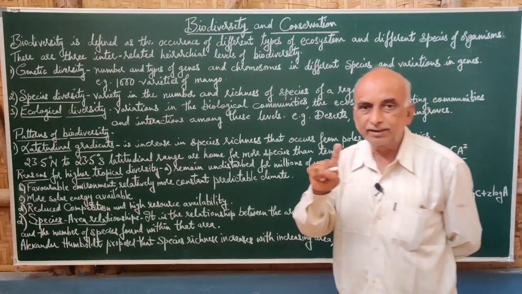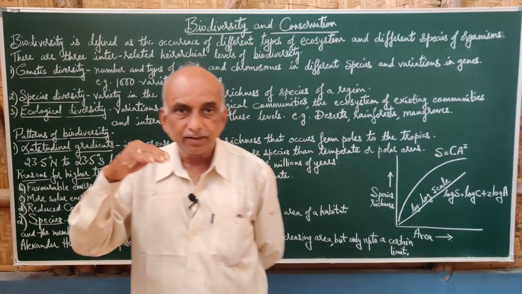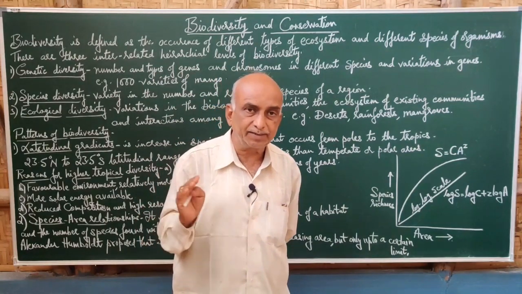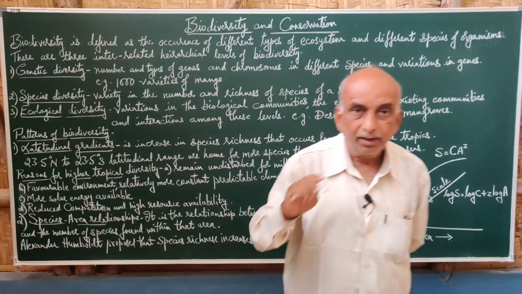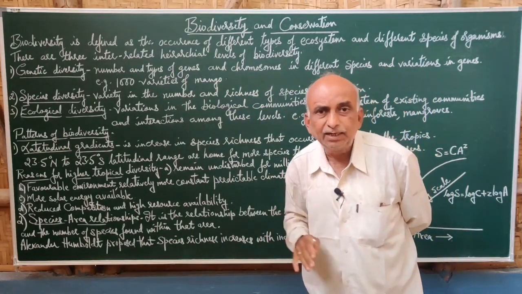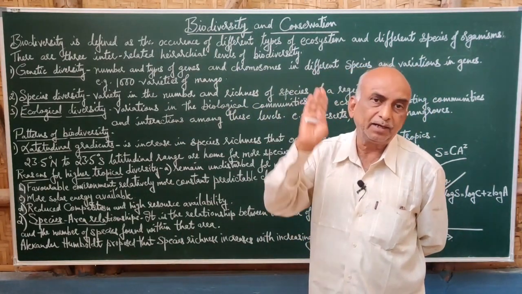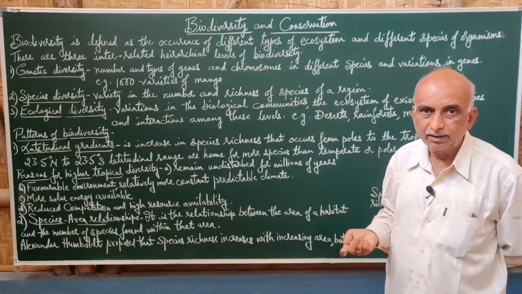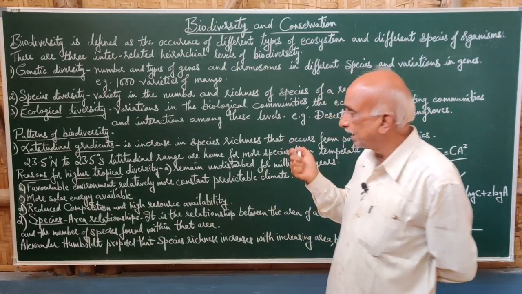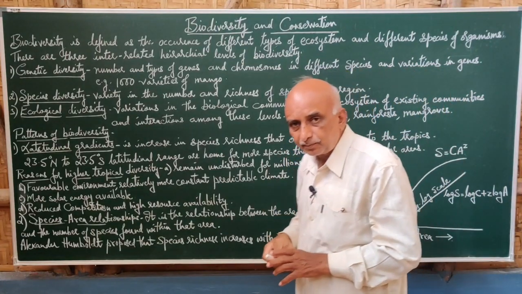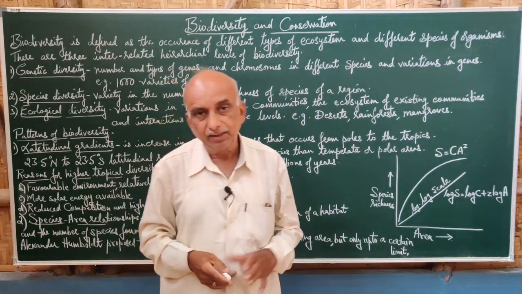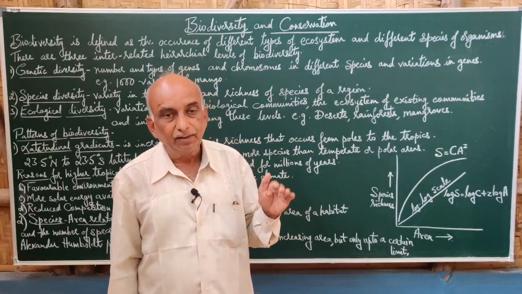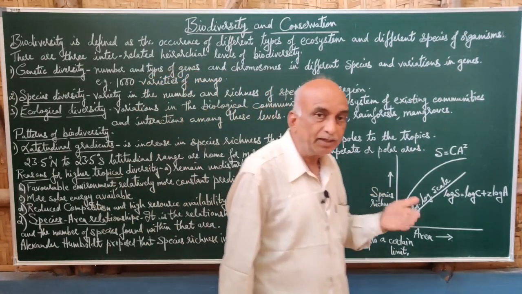So on the globe, from the equator towards the north and towards the south for a distance of 23.5 degrees, that area is the tropical area. Above that is the temperate area, and ultimately you will find the polar regions, where the temperature is very low, nearly 0 or even sub-0 degrees centigrade. Now, looking at species richness, when we move from the polar regions towards the equator, the species richness goes on increasing.